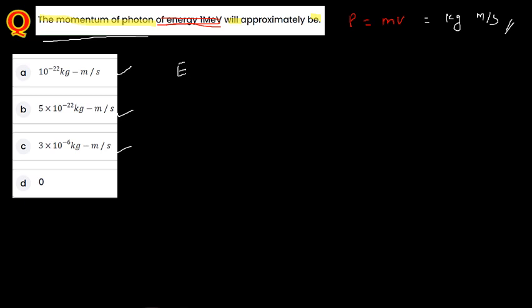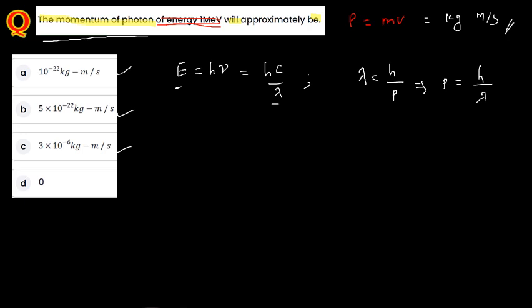We know the formula for the energy of a photon: E is equal to h nu, where nu is equal to c by lambda, so E is hc divided by lambda. Now we find the relationship between energy and momentum. According to the de Broglie wavelength, lambda is equal to h divided by p, so p is equal to h by lambda.